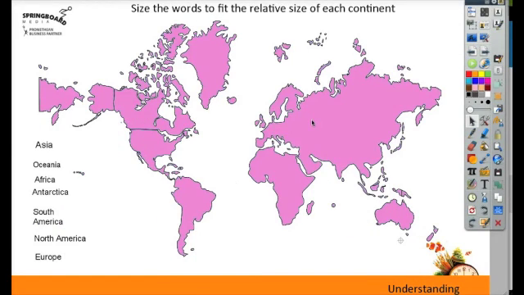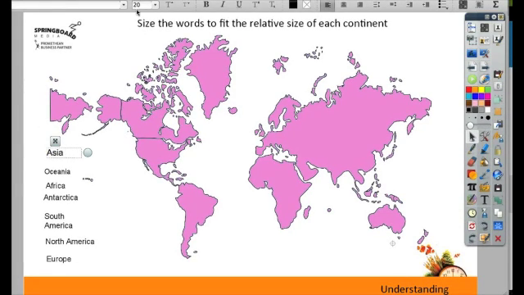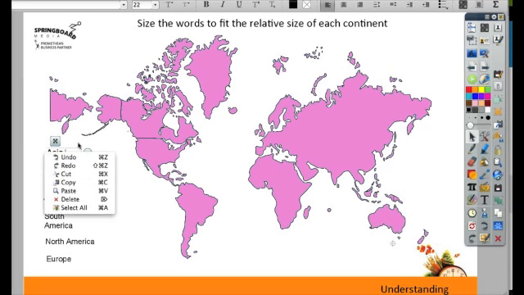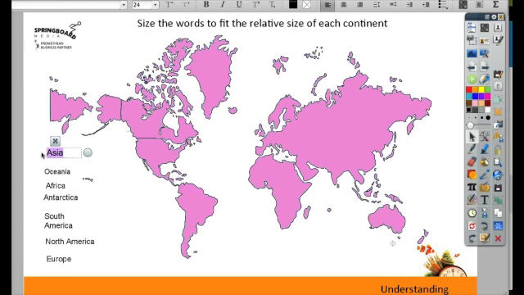Here I think we're getting into a little bit higher level with understanding, where you'd want the students to size the words to fit the relative size of each continent. So when they clicked on the words, a text box would come up along the top where they can make the text bigger based on how big that continent was.